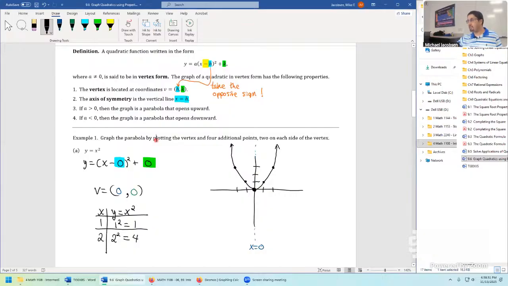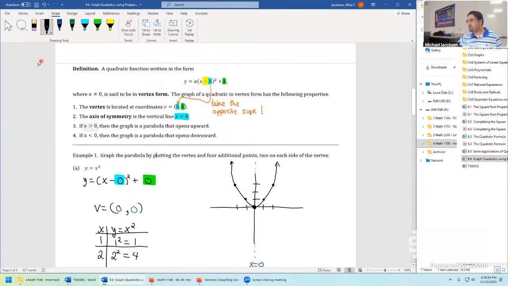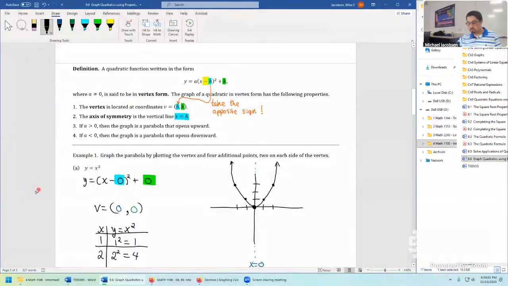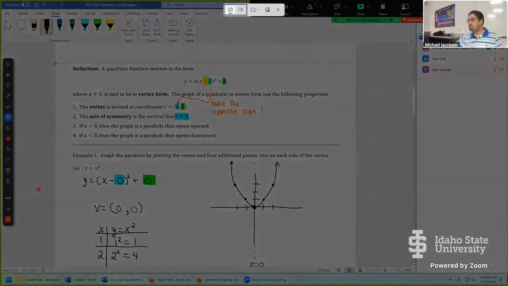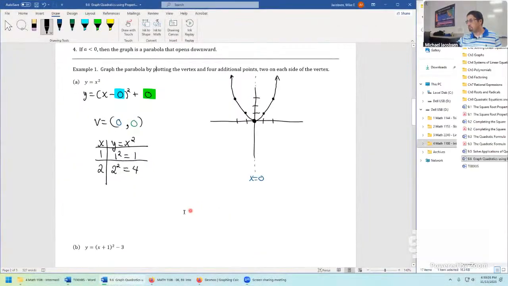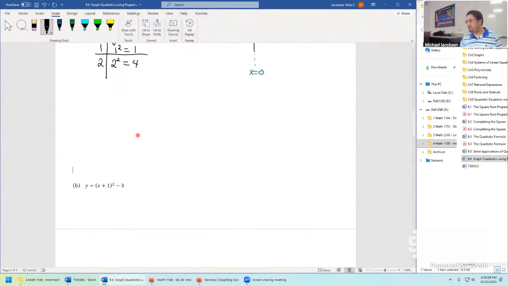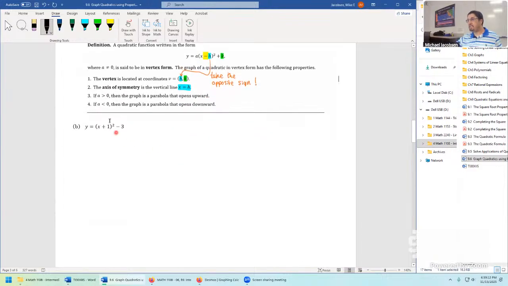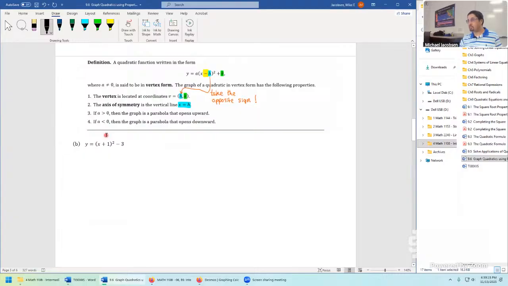Okay, let's try this all out again. Because this is all still pretty new, let me take a screenshot of this so we can focus on all these ideas again on the next question. Let's push that to the next page. So same ideas, new function. This one's more built up, less of a warm-up problem. We have a leading coefficient as 1 again, so we're expecting the graph to open upward just like before. But the vertex is more interesting.